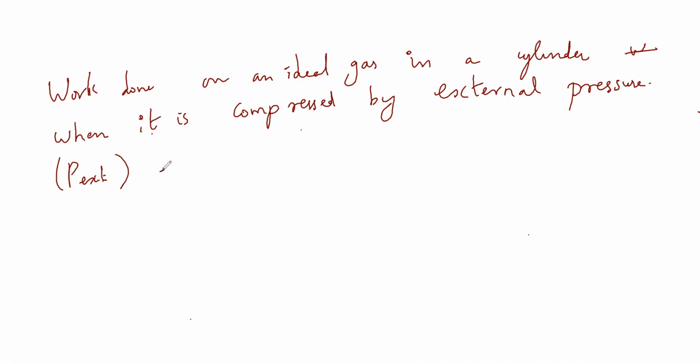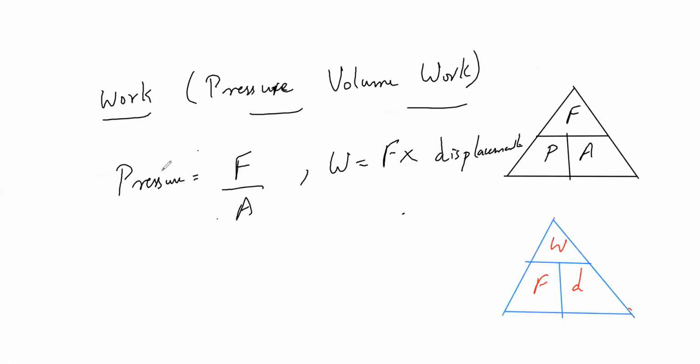So I just discussed a few things. What is force from this? Pressure into area, P into A. I'm just cross multiplying, that's all. F is equal to P into A. Correct?